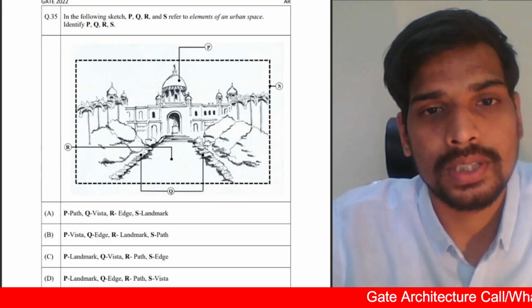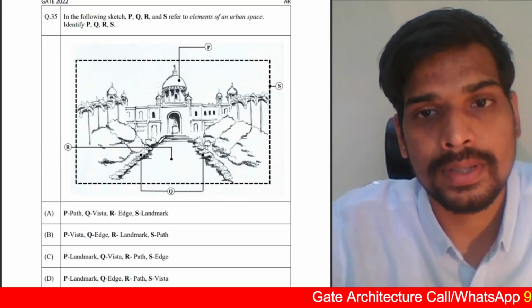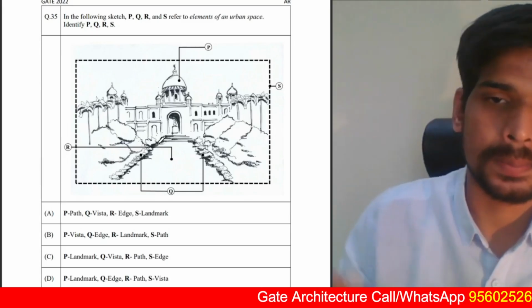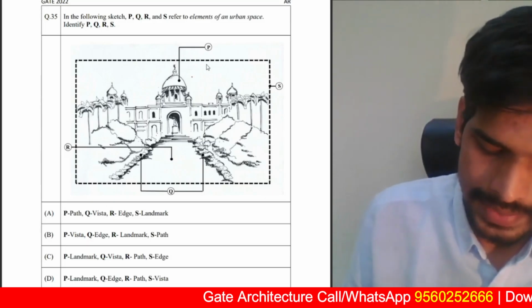In the following sketch, P, Q, R, and S refer to elements of urban design. Identify P, Q, R, S. Right? So P here is obviously landmark.